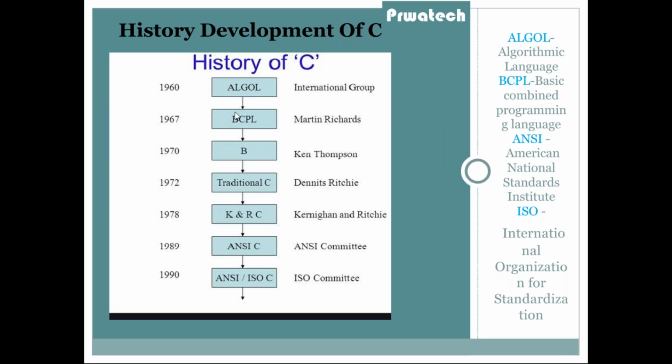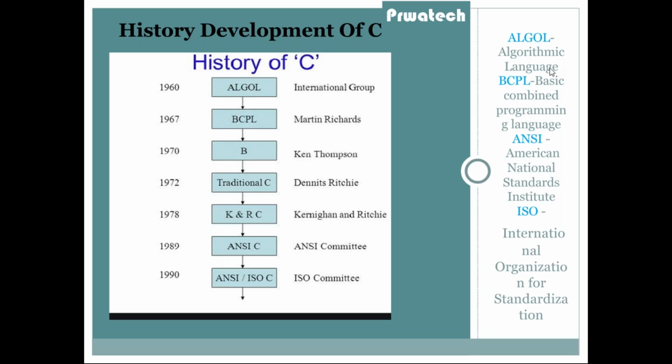Next is the development of C. Before the invention of C, we had so many languages. ALGOL was invented in the 1960s, developed by an international group. ALGOL means algorithmic language. Algorithmic languages are like Fortran 77, Fortran 70, with commands like move, run, copy, like these.